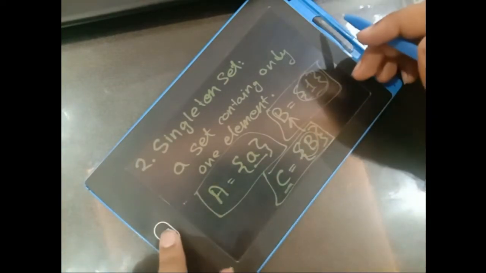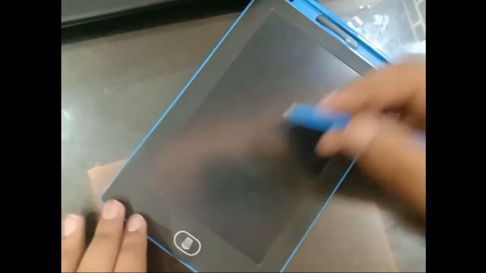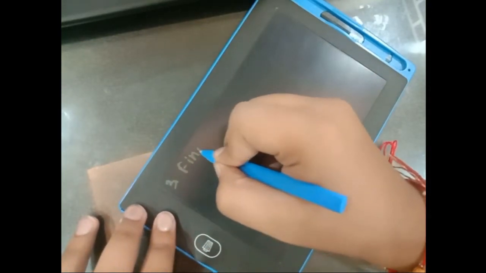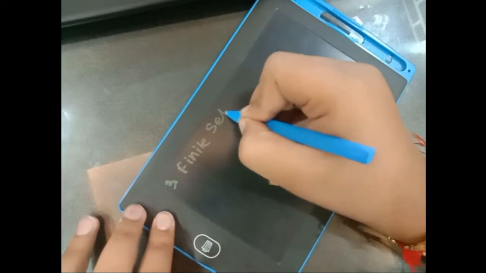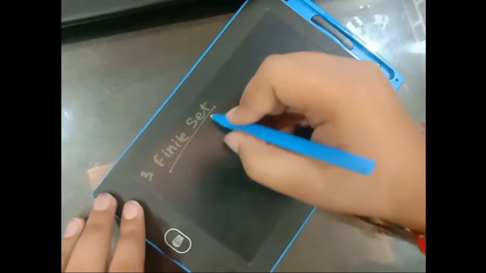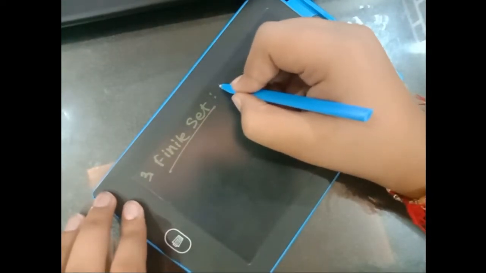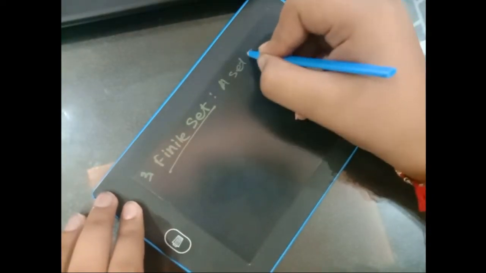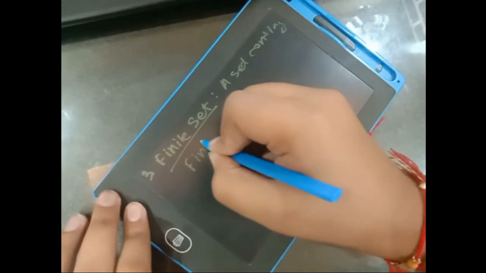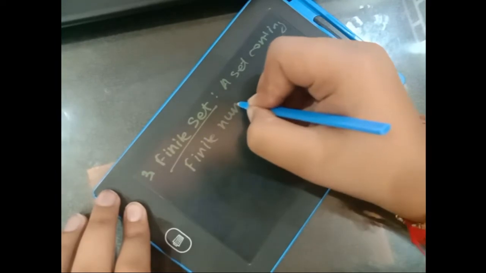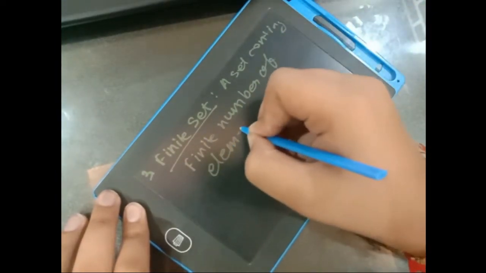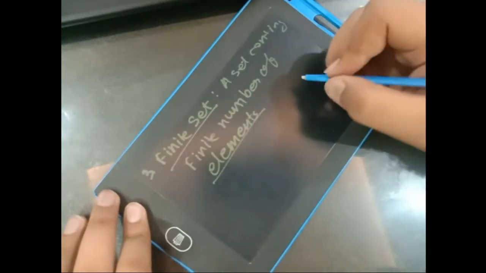Next, the third type is the finite set. What is a finite set? A set containing a finite number of elements.